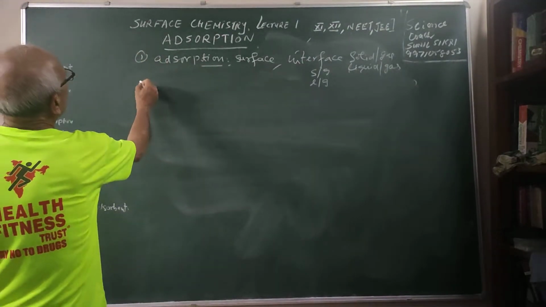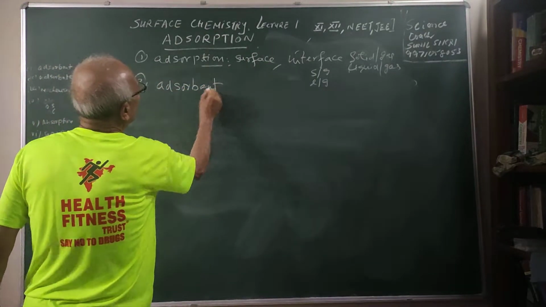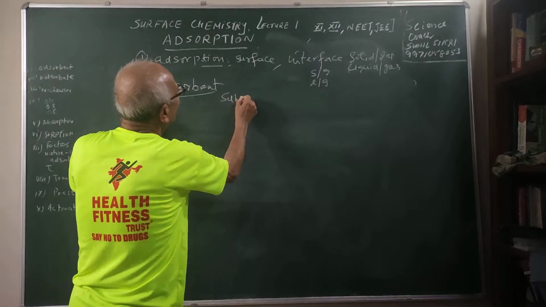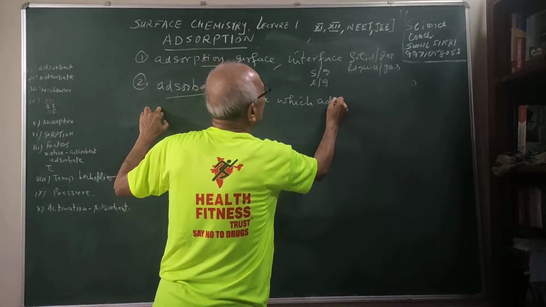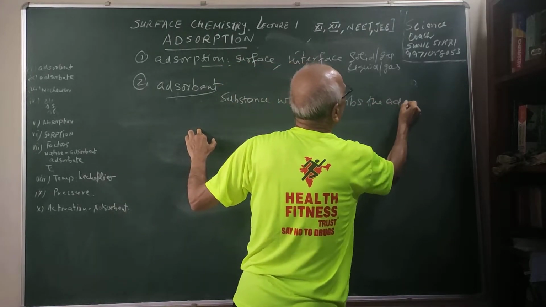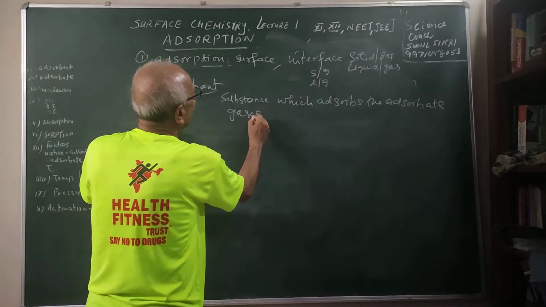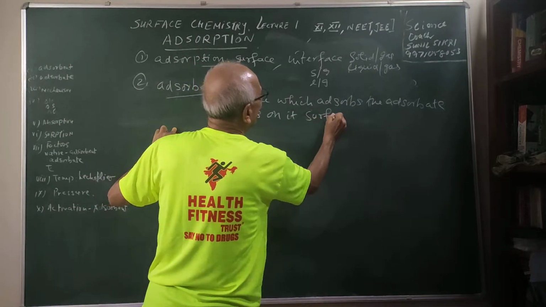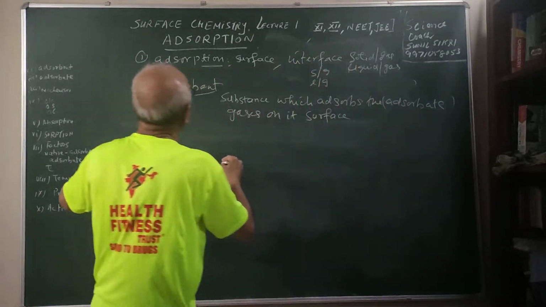The second thing is called adsorbent. What is adsorbent? The substance which adsorbs the adsorbate, or here we are saying the gases, on its surface. I will explain just now what is adsorbate.